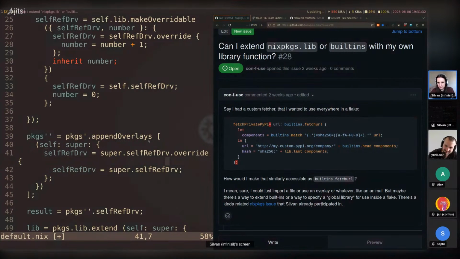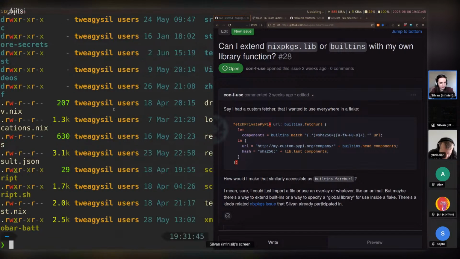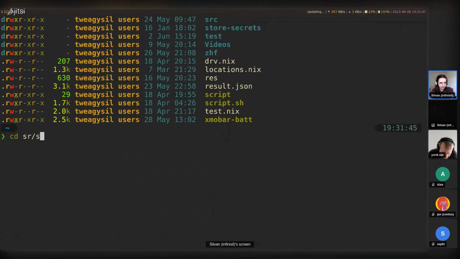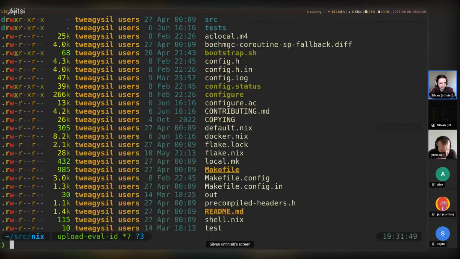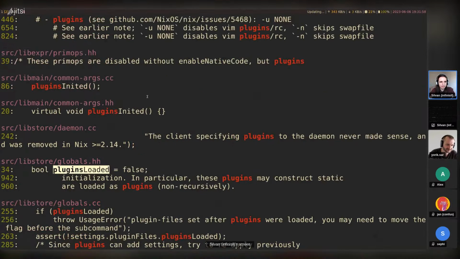Yeah, so actually I would like to find a Nix plugin. Well, let's try to find something like that. Let's see. I'm going to look at the Nix source code, see if there's a plugin in there. Plugins loaded. We can find some things in here. Plugins loaded, plugins initted.